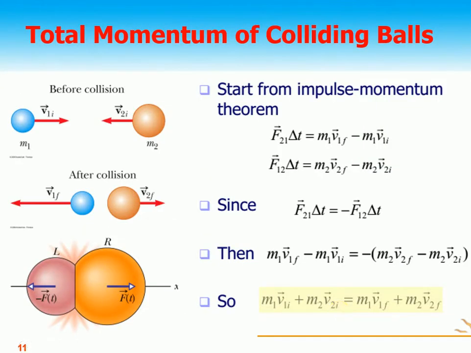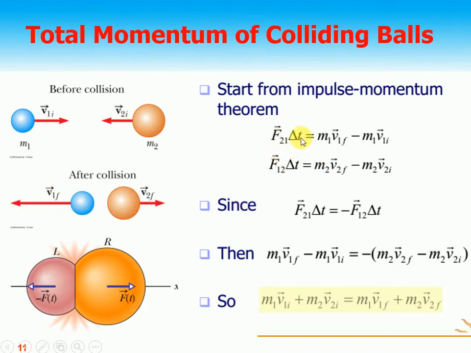Total momentum of colliding bodies. Dear student, for example, there are two masses, the blue one and the brown one. This is m1 and this has a mass of m2. This is moving with initial velocity v1i, this is v2i. This is their initial momentum. When they collide with each other, after the collision the velocities change to v1f and v2f.